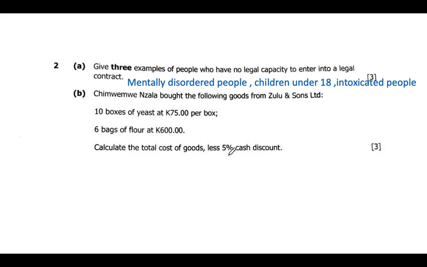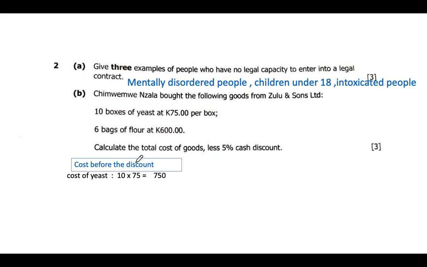So what we do is add the total of these, and we come up with a total amount in this particular form. So we'll say cash before the discount. What is the cash before the discount? We add the total of these amounts. We start with yeast. How much are we having for yeast? There are 10 boxes. We multiply by 75. When we say 10 times 75, we get 750.